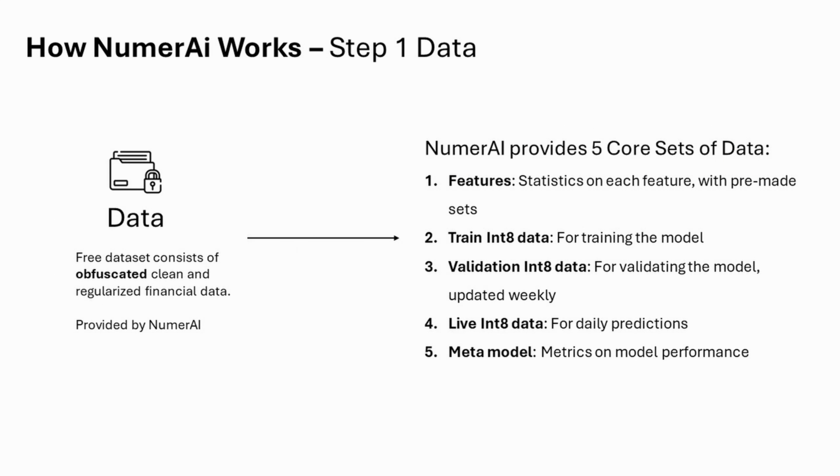We've now reviewed the overall data for training our model. However, within NumerAI, there are 5 core datasets. Your feature files, which contain all the features you can select from; your training data, which is combined with your feature files for model training; your validation data, which is updated weekly, which you can use to validate your trained models; your live data, which you can use to generate live predictions; and then finally your meta model, which provides you metrics tailored by NumerAI to measure how well your model performs, including how well it predicts the market and integrates into their meta model.